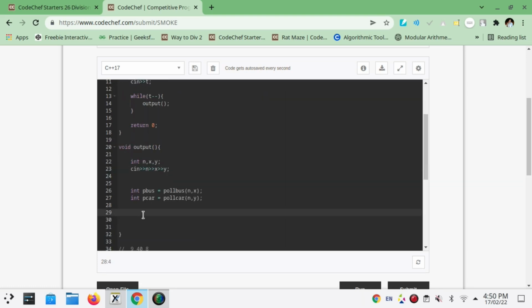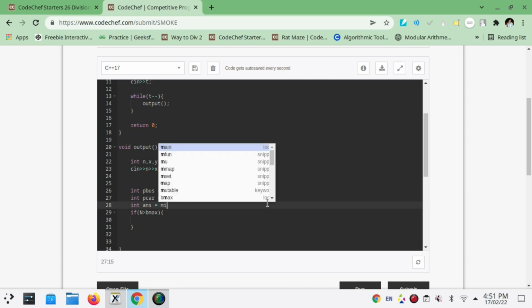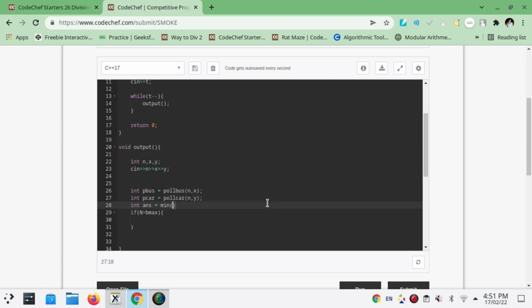Now the third important case is if n is greater than b max, then we need to evaluate the case when a mixture of cars and buses will be used. By now we will update our answer as int of answer equals the minimum of p bus comma p car.